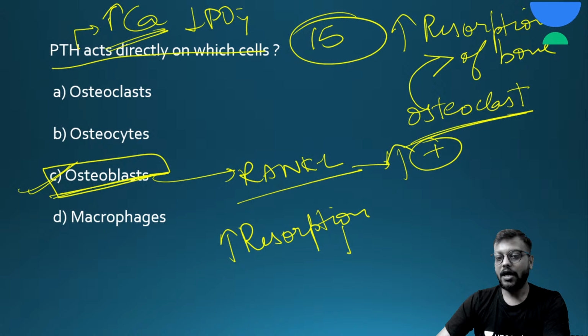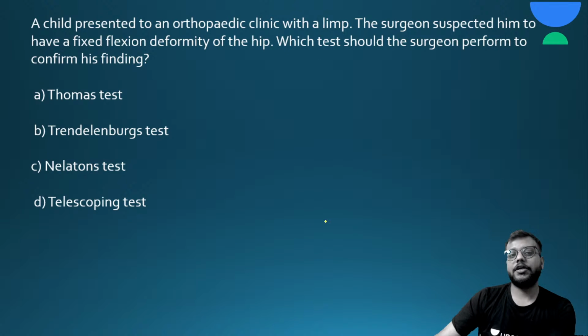Now next question. A child presented to an orthopedic clinic with a limp. The surgeon suspected a fixed flexion deformity of the hip. Which test should the surgeon perform to confirm his finding? Here are your 15 seconds.